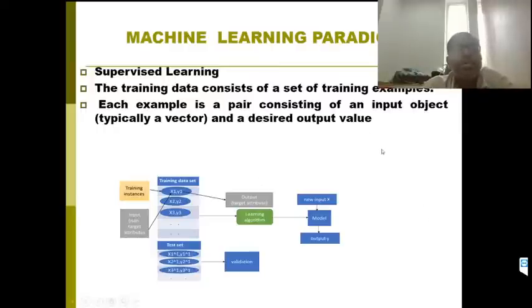In each example or observation, there is a pair consisting of an input object and a desired output value. That's what I have discussed earlier. Let us suppose you take the example of house price prediction. There we have many features or attributes like area, bedrooms, how old it is, and the price.